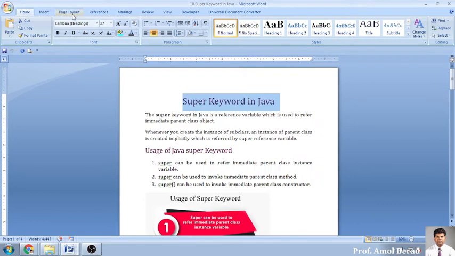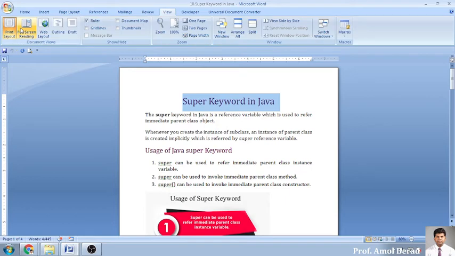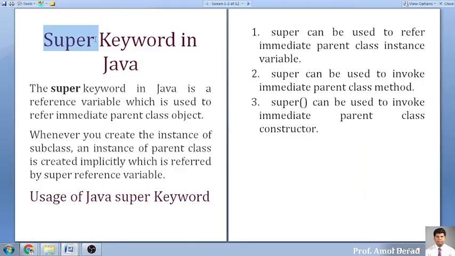Okay, so we'll move to this super keyword so that it will be visible and you will be able to understand what I want to tell you. Now the super keyword in Java is the most important keyword. Super keyword in Java is a reference variable. It is a reference variable which is used to refer to the implicit parent class object.